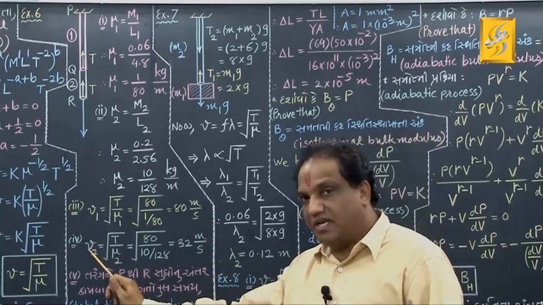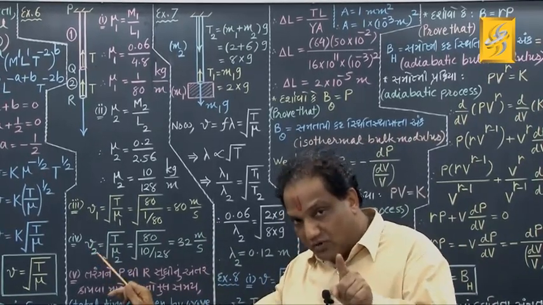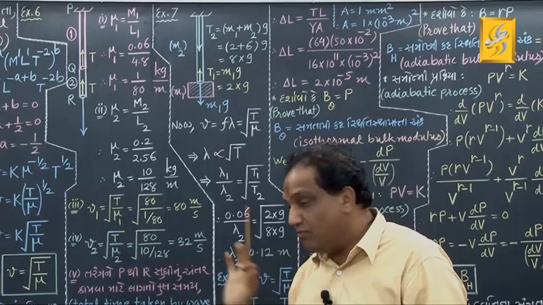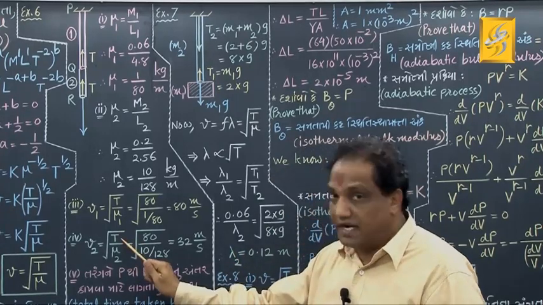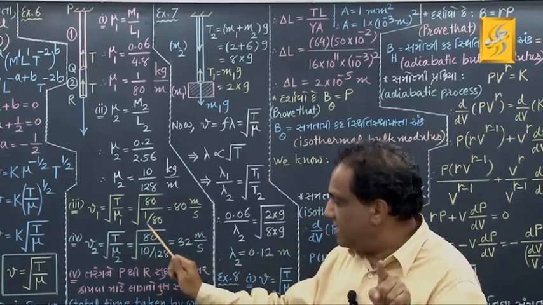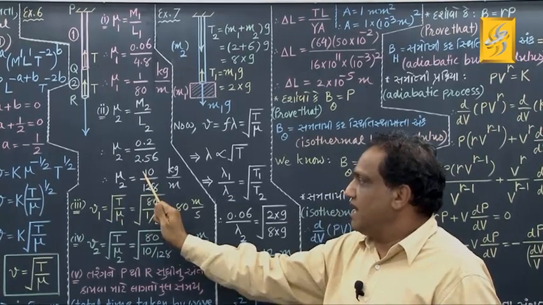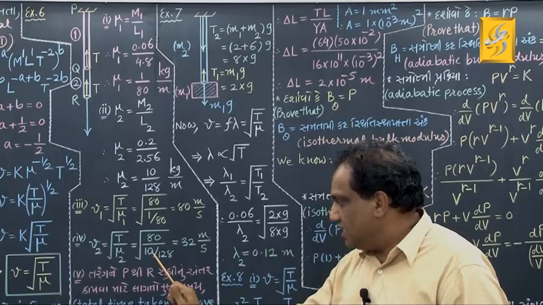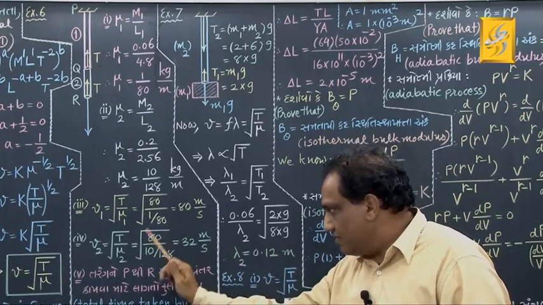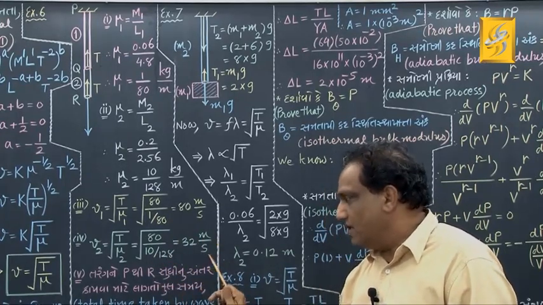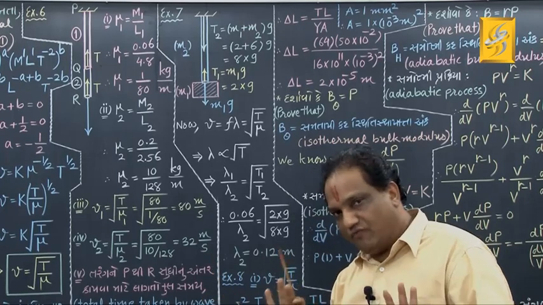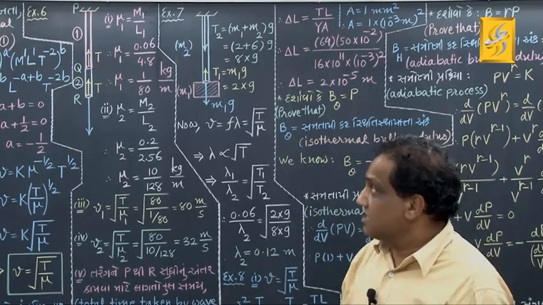Similarly, what is the velocity in the second wire? V2 equals under root of T upon mu2. What is T? Tension in the wire. They have given in the statement 80 Newton. What about mu2? Mu2 is 10 upon 128. Simplify, the answer is 32 meter per second. Correct? Wait.